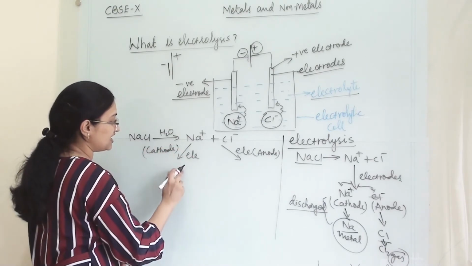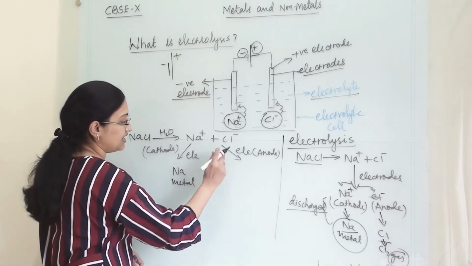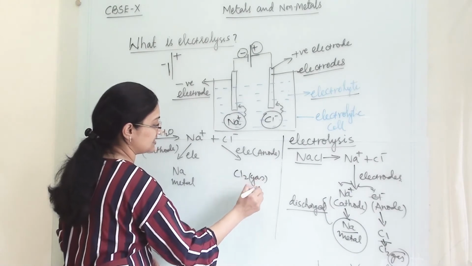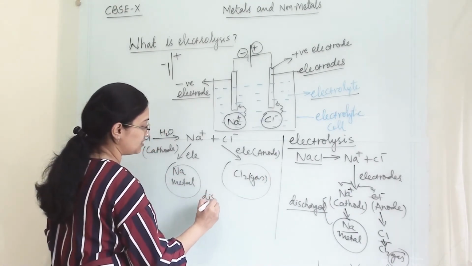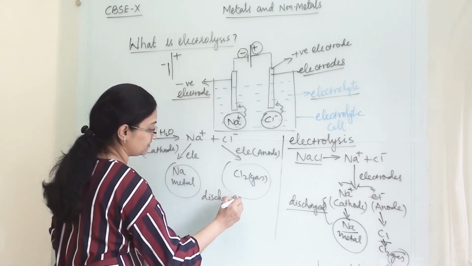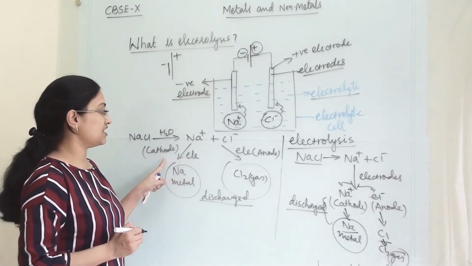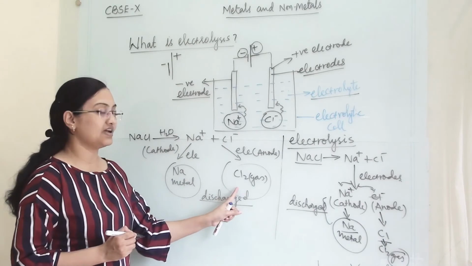Once they reach the cathode, Na plus will become Na metal, and Cl minus will become Cl2 gas. They will get discharged once they reach their electrode, and this is our desired product.